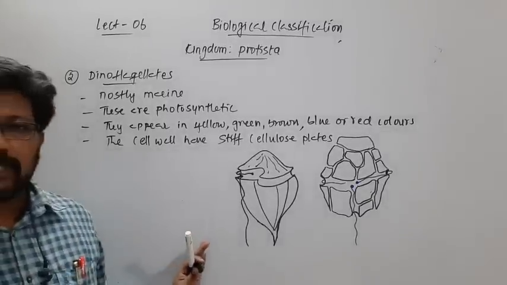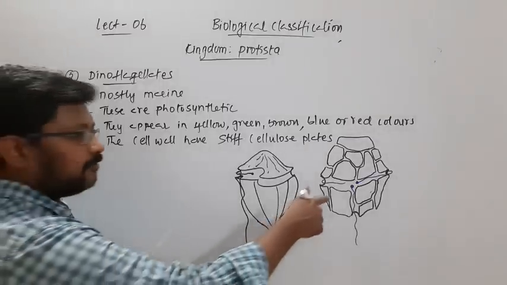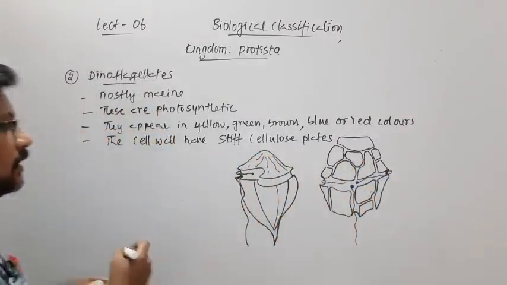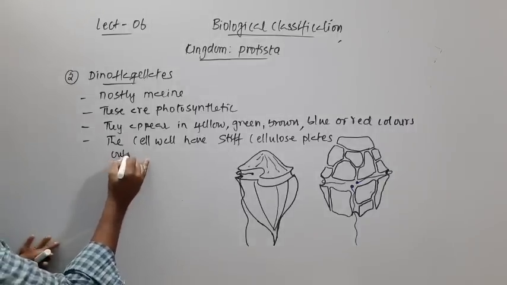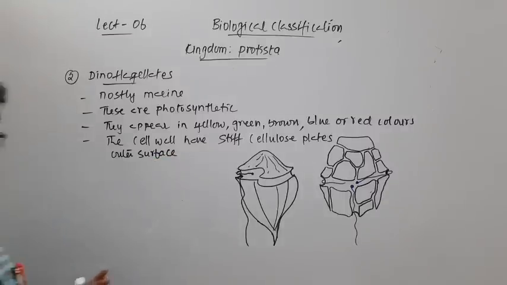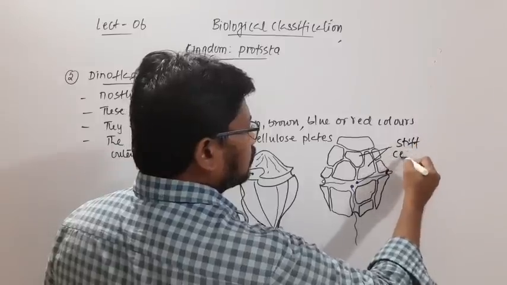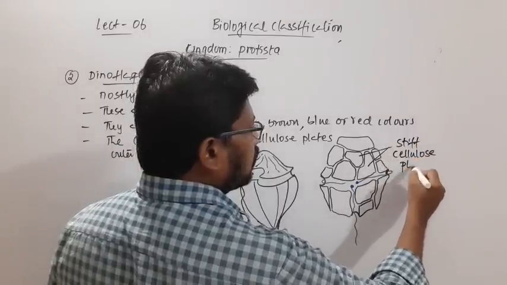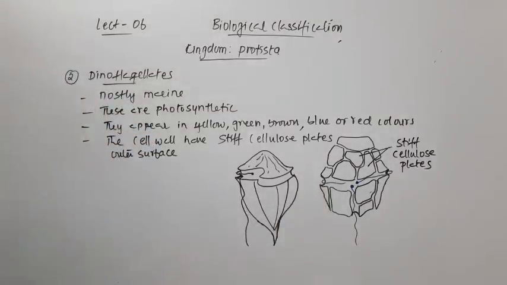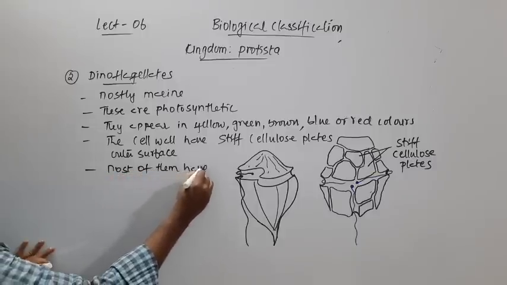Here I have drawn two diagrams, right? One is given in the textbook, and here I have drawn a diagram to show you clearly those stiff cellulose plates, which are present on the outer surface. Those are stiff cellulose plates, and most of them have two flagella.